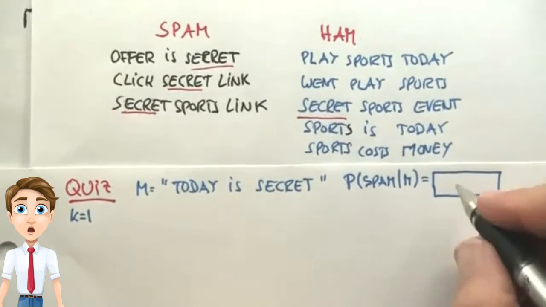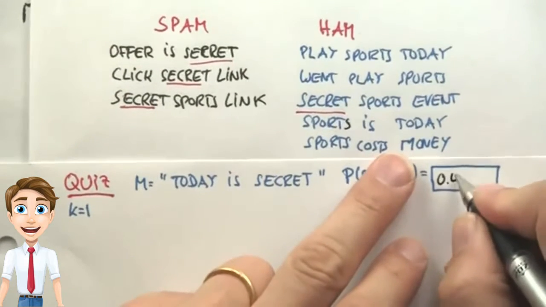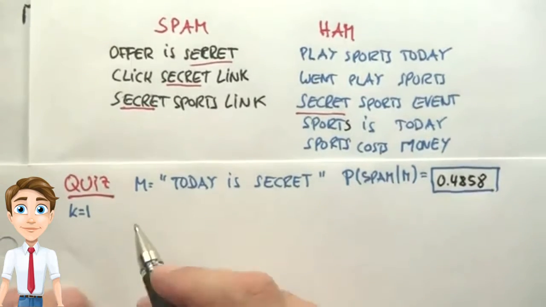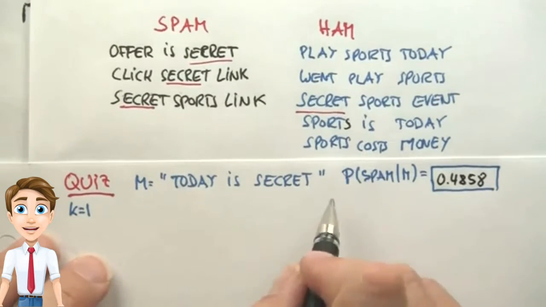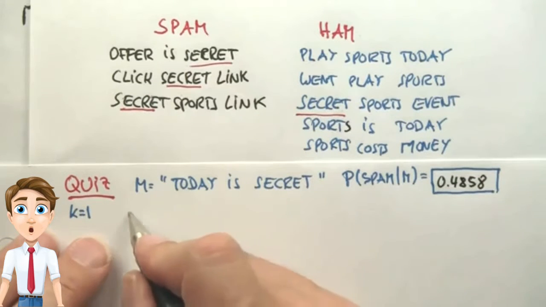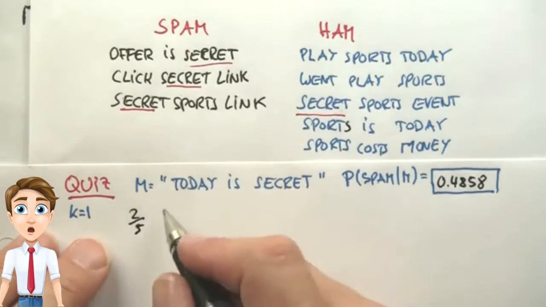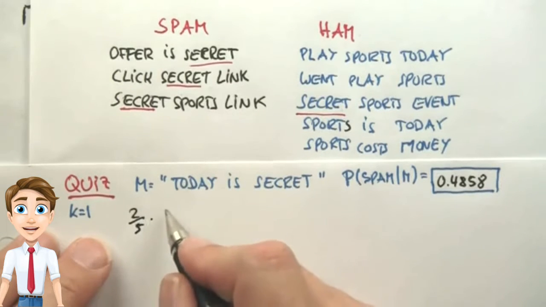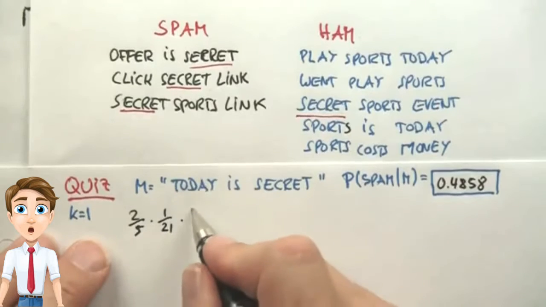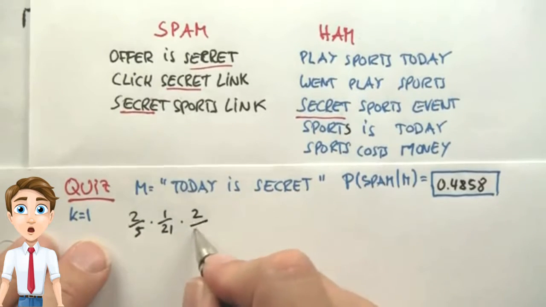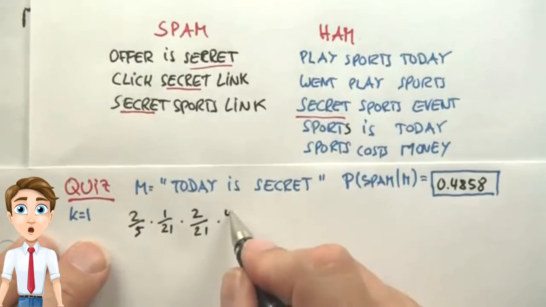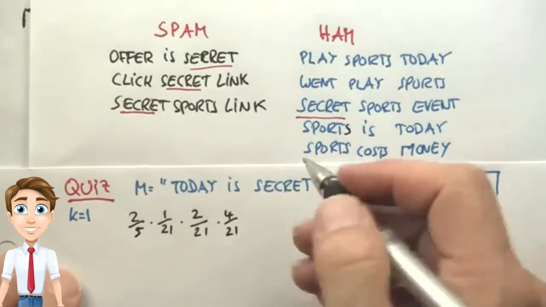And the approximate probability is 0.4858. How do we get this? Well, the prior probability for spam under Laplacian smoothing is 2/5. Today doesn't occur, but we already calculated this to be 1/21. Is occurs once, so we get 2 over 21. Secret occurs 3 times, so we get a 4 over 21.